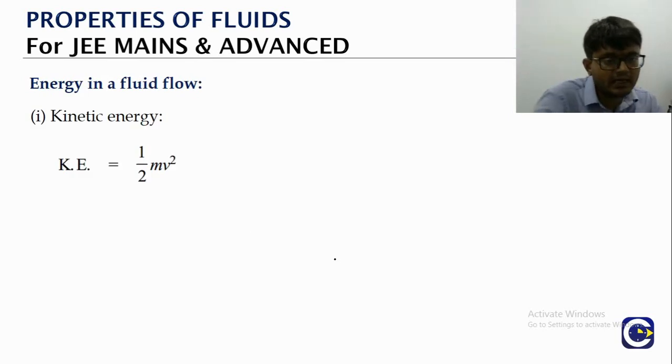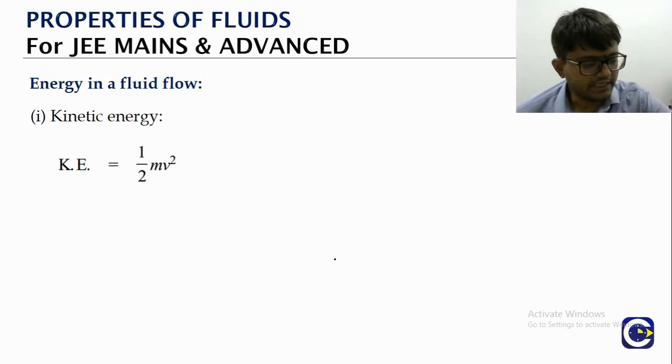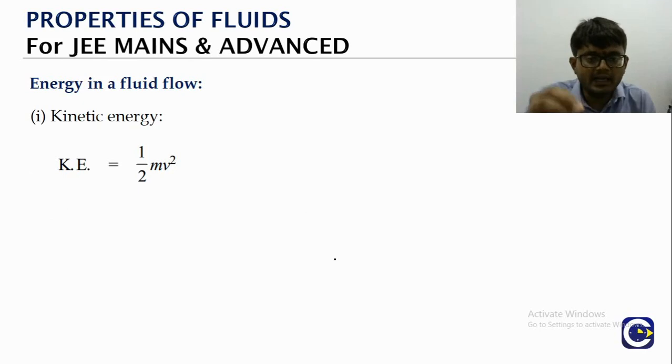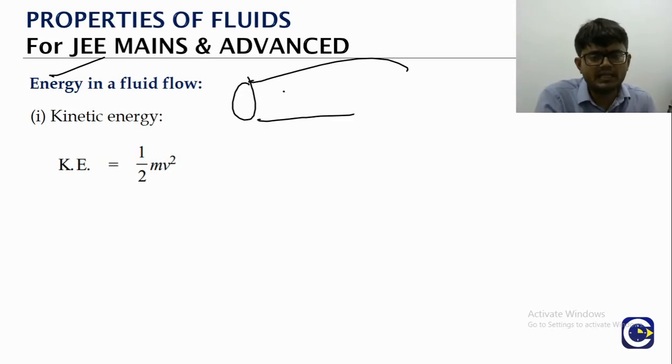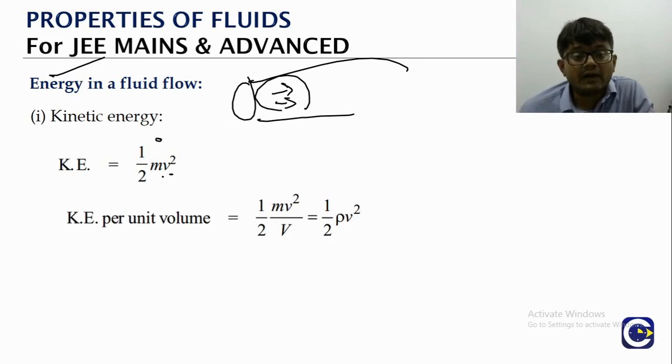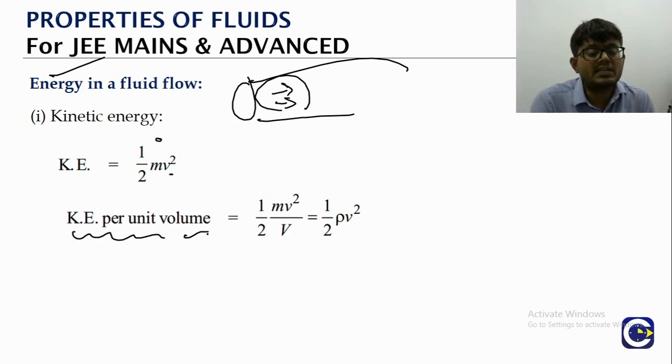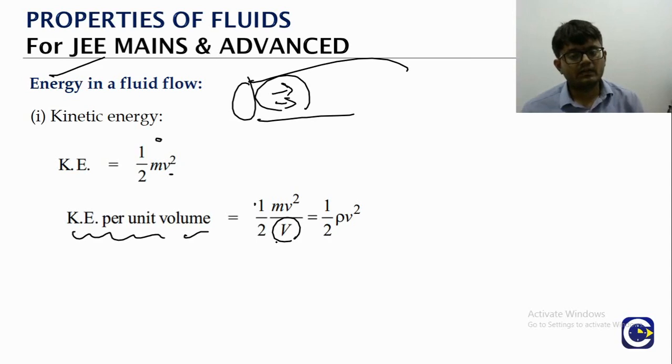Now the other theorem or derivation that we have for the ideal fluids is the conservation of energy principle. So for that we look at what are the energy terms that will be involved. Because it is a fluid, you take a tube or anything, the fluid is flowing, which means it will have kinetic energy, right? So if m is the mass of the fluid, v is the speed, then it will have a kinetic energy which is equal to half mv square. If you calculate the kinetic energy per unit volume, we have to divide half mv square by V.